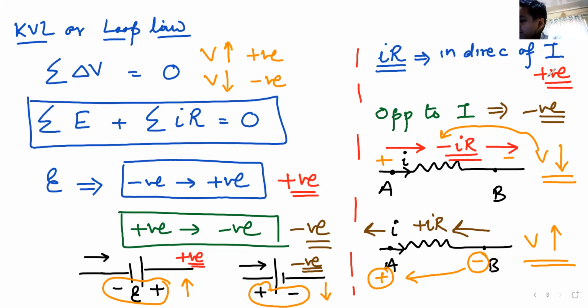I've written it wrongly here, I think. In the direction of current, it has to be negative. I've written it wrongly here. So what will I do? How do I erase it? Erase. I've written it wrongly here.